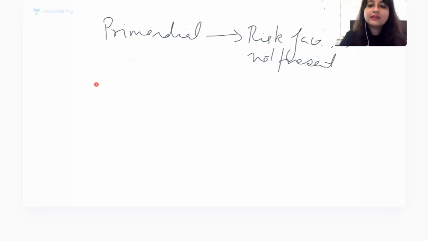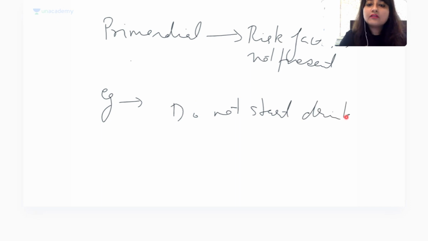Another example. When you go to college or universities, assuming that you've never had drinking or cigarette smoking, what advice will we give to students? Do not start drinking or smoking. Assuming that you've not done it, this means that the risk factor is not there and you are preventing it from developing. So this is known as primordial prevention.